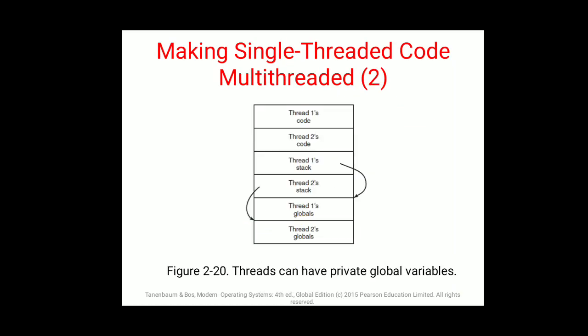So this is thread 1's code, thread 2's code, then there is the stack, then again globals. Threads have private global variables; each one will have its own different variables to put a value or a service. So this is how code is arranged: code, stack, and then global variables.